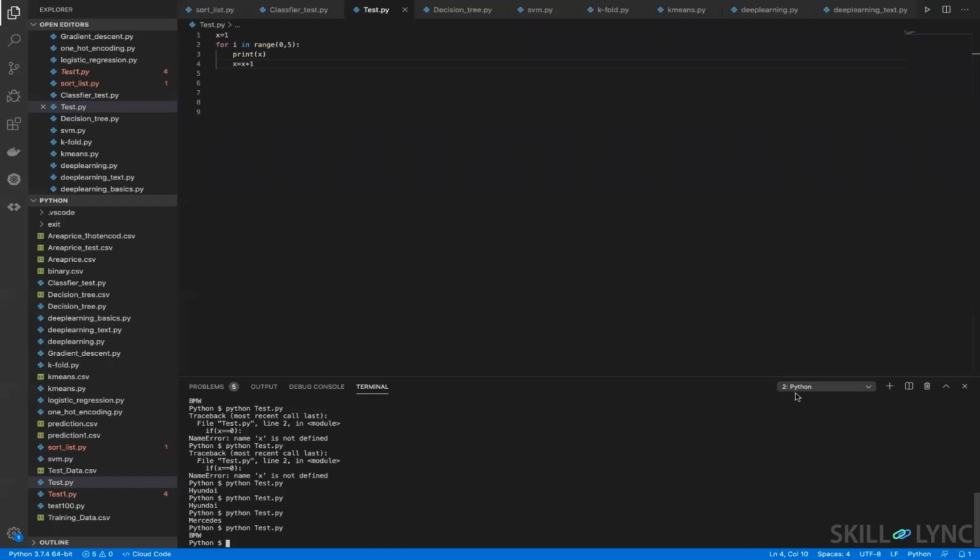Now it is important whether it will print 6 or not. So it will not print 6 because, as I told, in Python it will always exclude the last number. So it will exclude this 5. So how many times will it enter into the loop? i is equal to 0, i is equal to 1, i is equal to 2, i is equal to 3, i is equal to 4, right? So for i equal to 5, it will not go into the loop. Okay, so now if I run this, it's printing only 1 2 3 4 5, right?